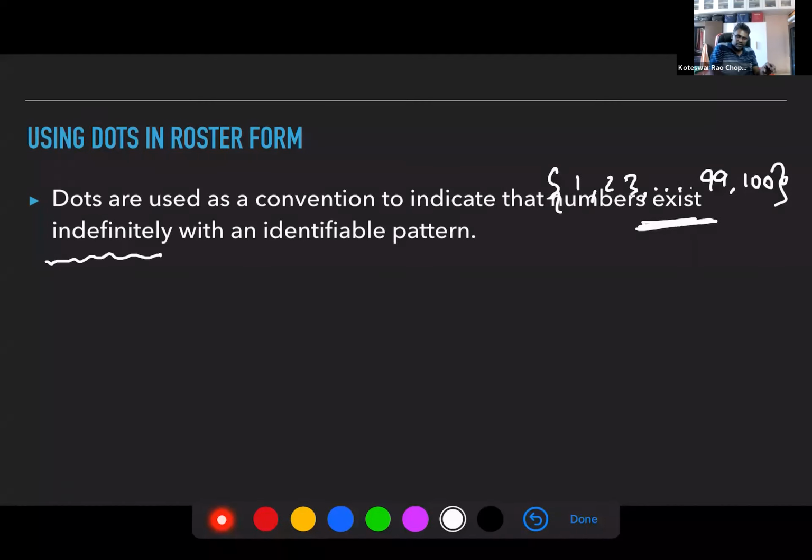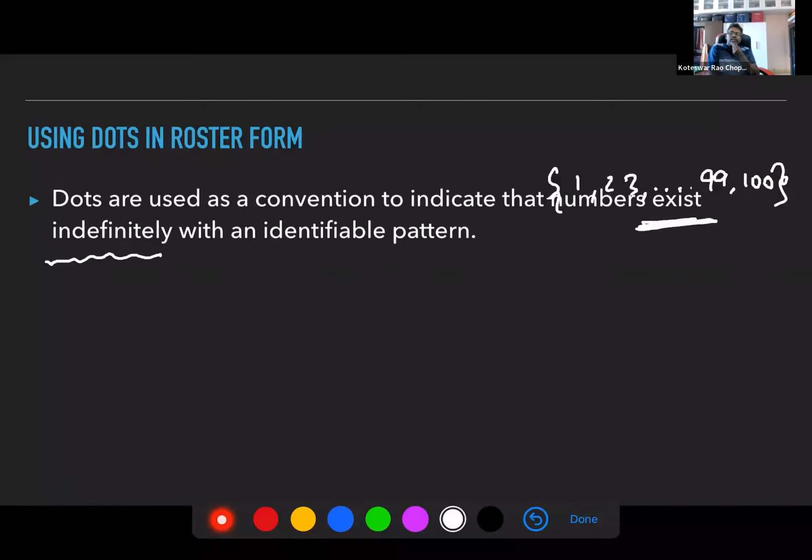Here you need to understand that this is just a limited one. Numbers that exist indefinitely, but with a pattern. You have to have a pattern. If there is no pattern, I don't think you're going to place them in roster form.